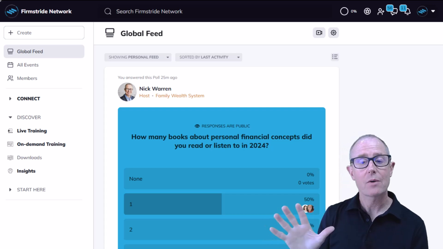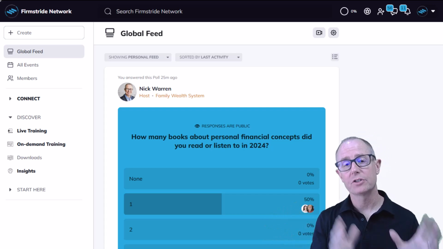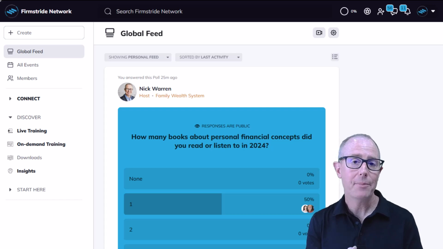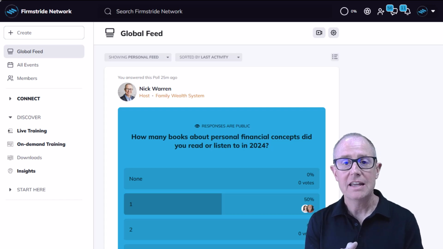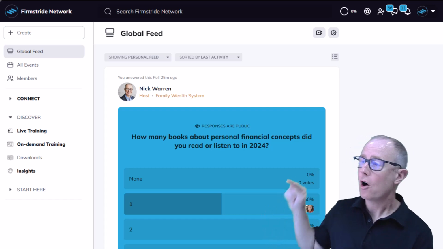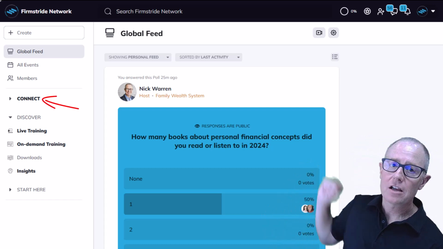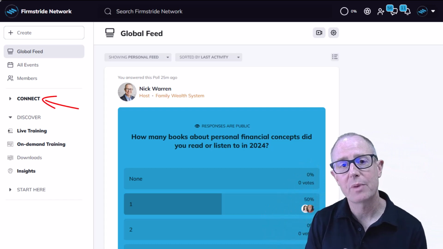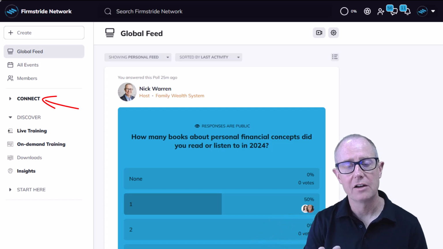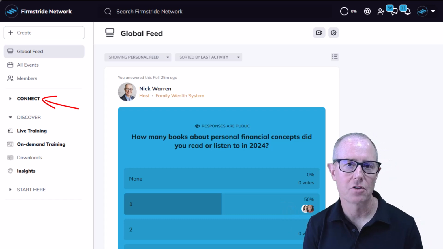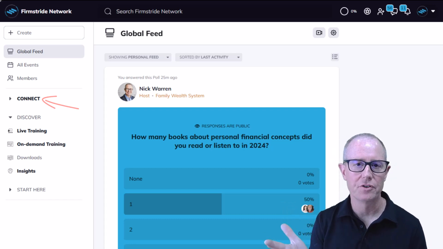Now, the Firmstride Network is included in the membership both for training and coaching. If you happen to be a coaching client, then in addition to what we've already talked about, over there in the Connect area, you also will have a private space where you and your coach can exchange files, leave messages for one another, and also you can find out more personal information about your coach as well, how to contact them, their cell phone number, and things like that.